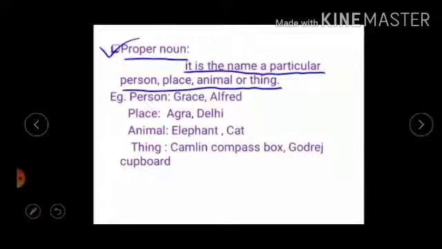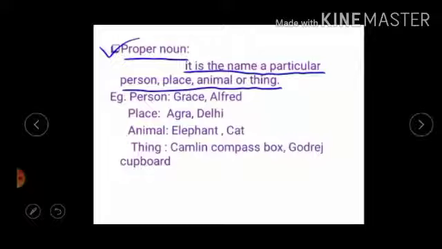Proper name means one's own name. Proper nouns are always written with a capital letter at the beginning. Proper nouns are sometimes used as common nouns also.